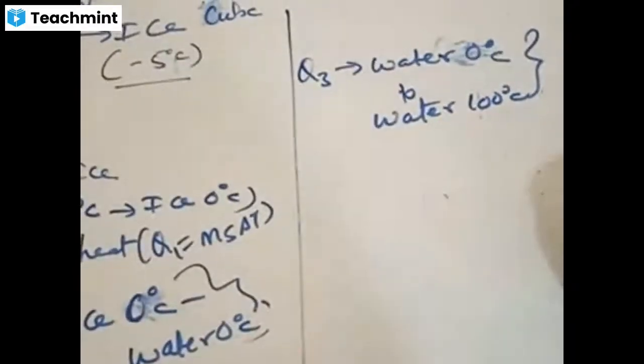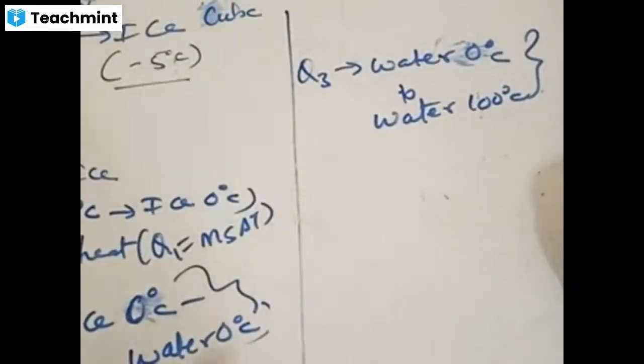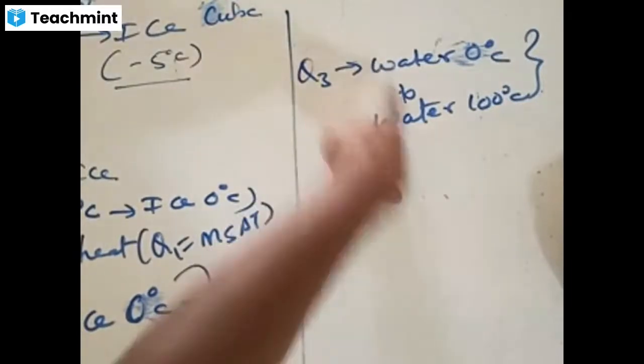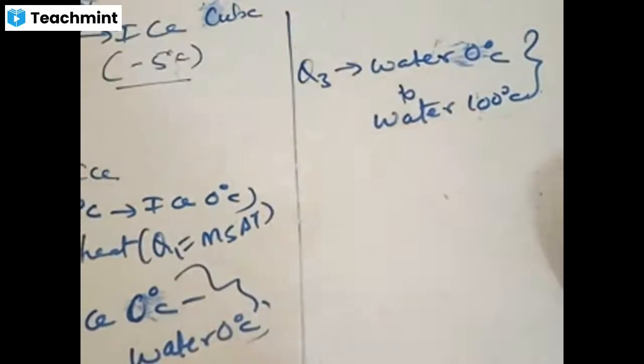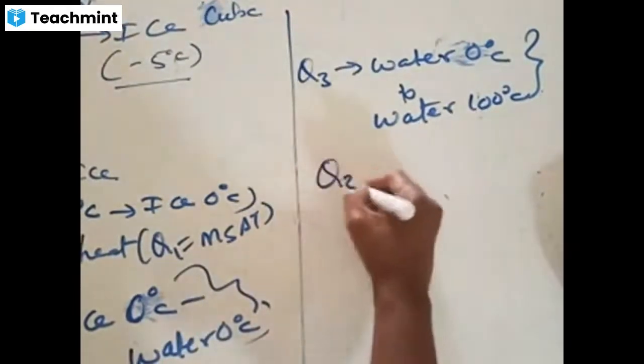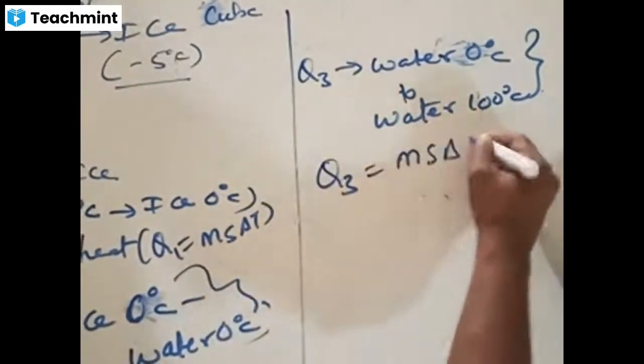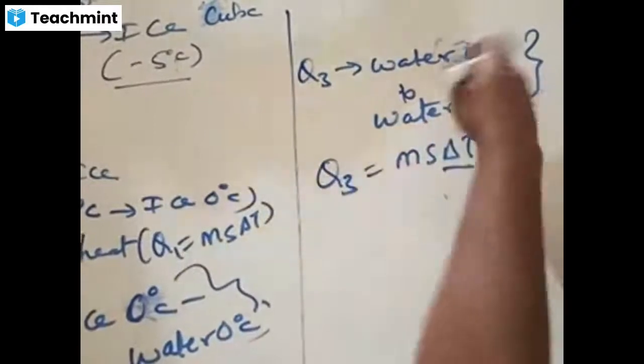Got the point. Q3 is that. What is happening during Q3? Water is now existing, and we are continuously supplying the heat. What it is doing? It is now converting water at 0 to water at 100. Therefore, what kind of heat is this? Q3 is equal to again ms delta T. Delta T is the change of temperature.